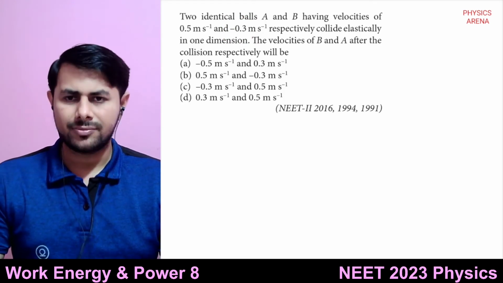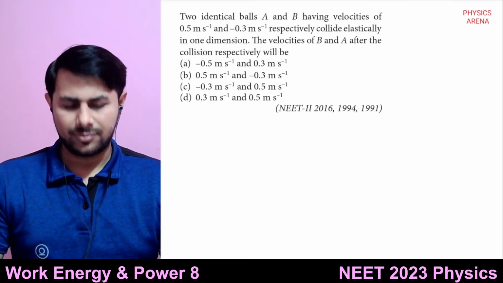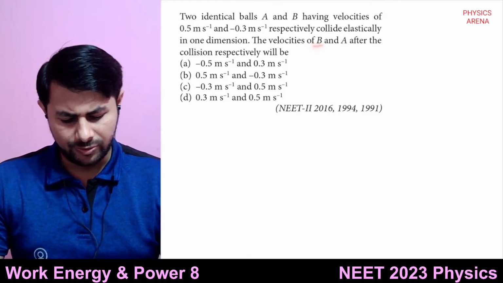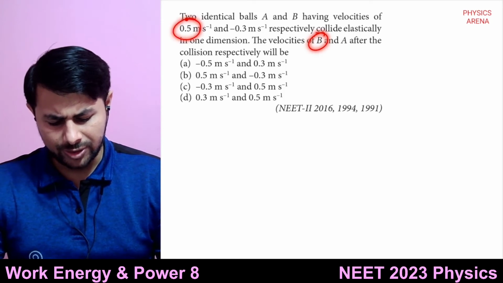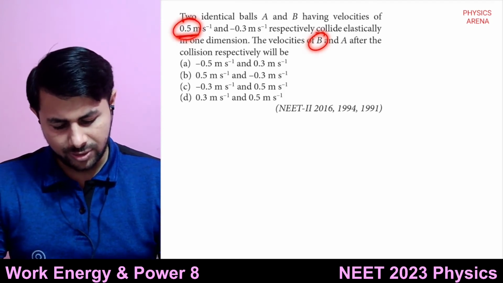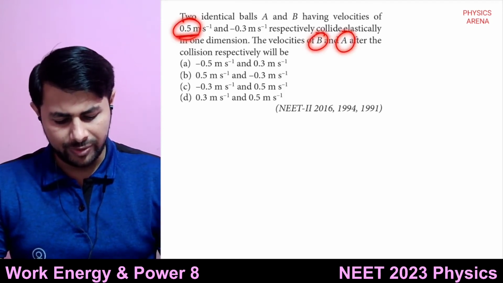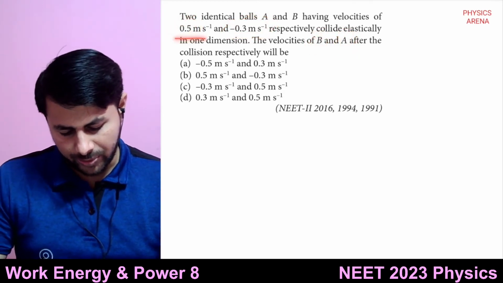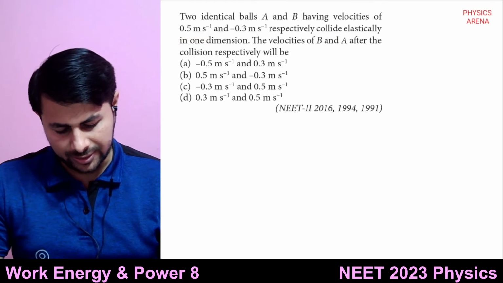So the velocity of B will be the initial velocity of A, 0.5, and the velocity of A will be the initial velocity of B, so minus 0.3 is the answer.